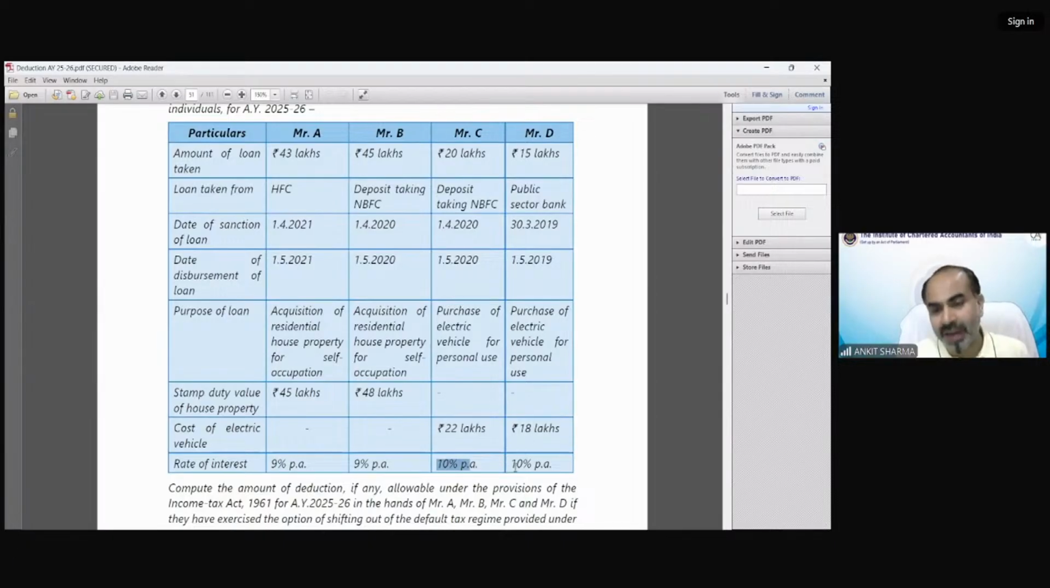In case of Mr. D, we cannot claim deduction for electric vehicle because the date of sanction is not within the limit as per section 80EE. The loan should be on or after 1st April 2019. But in this case, the loan has been sanctioned before 1st April 2019. So D cannot claim 80EE. So you should go and please revise section 80EE, 80EA and 80EB. So that would be clear how we have claimed these deductions. Now that is clear, Shagupta? Okay, you got it? Well done.